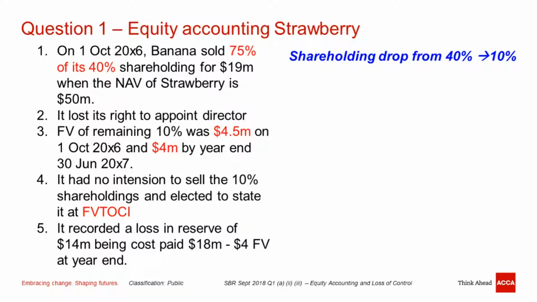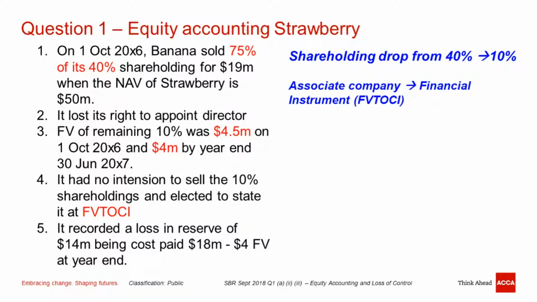Fair value of the remaining 10% was 4.5 million at the time of disposal, and it dropped to 4 million by year end. And the parent company has no intention to sell the 10% shareholding and elected to stay at fair value through OCI. Given the 10% no longer has significant influence, and it has also lost the right to appoint a director, it is not an associated company. It will become a financial instrument, at fair value through OCI.